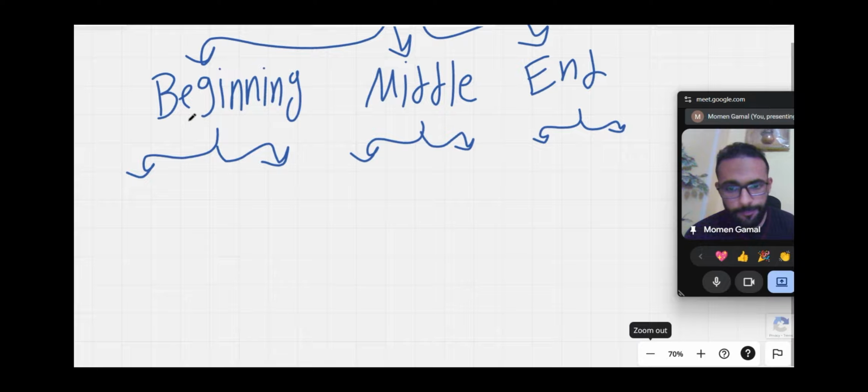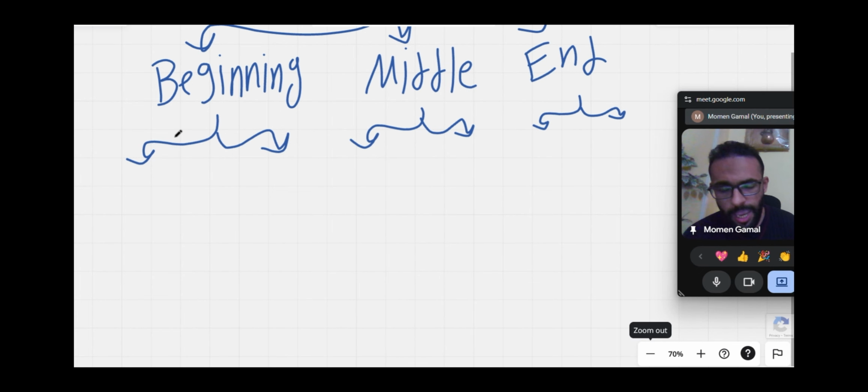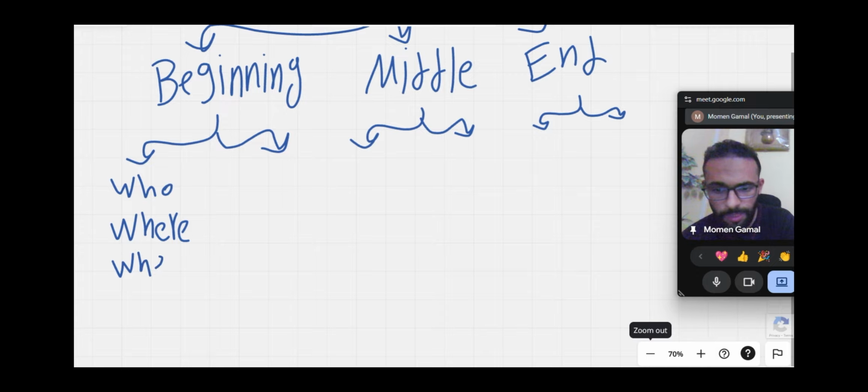So what should we do in each paragraph? In the beginning, what should I write in the first paragraph? In the first paragraph in the beginning, you should tell me the setting. Who is the main character, or who are the main characters in your story? Where does your story take place, and when? Talk about the time of the story. So this is in the first paragraph.